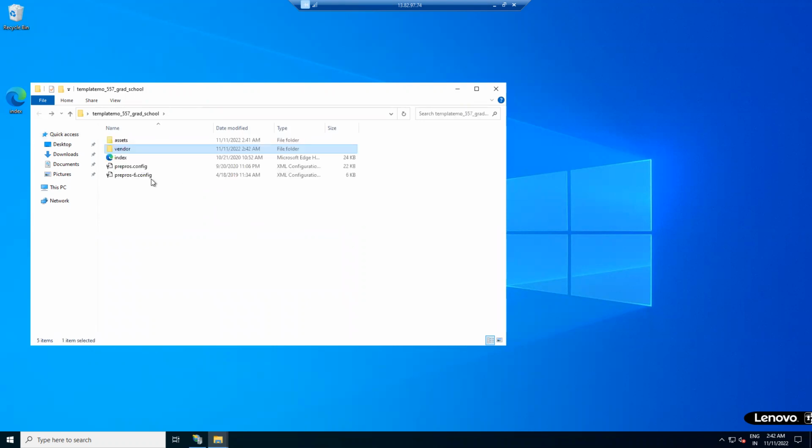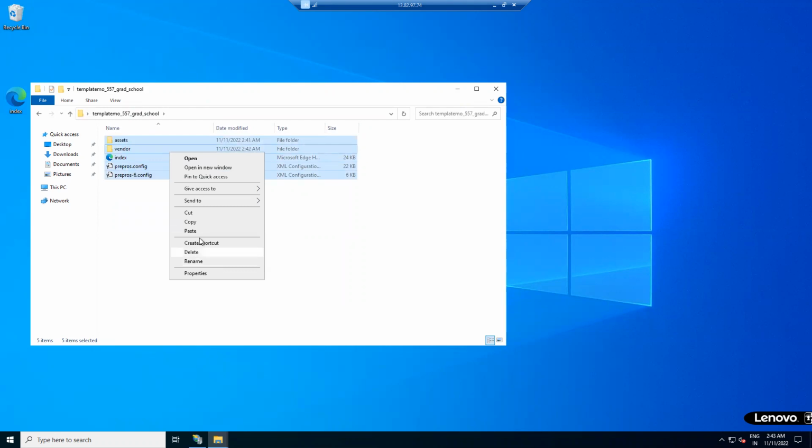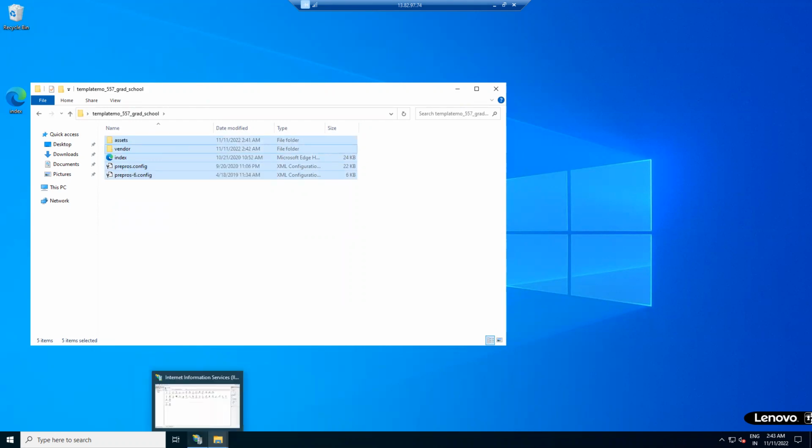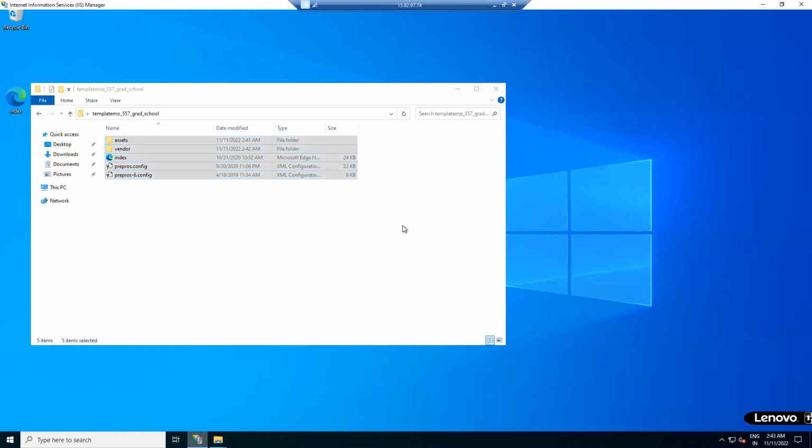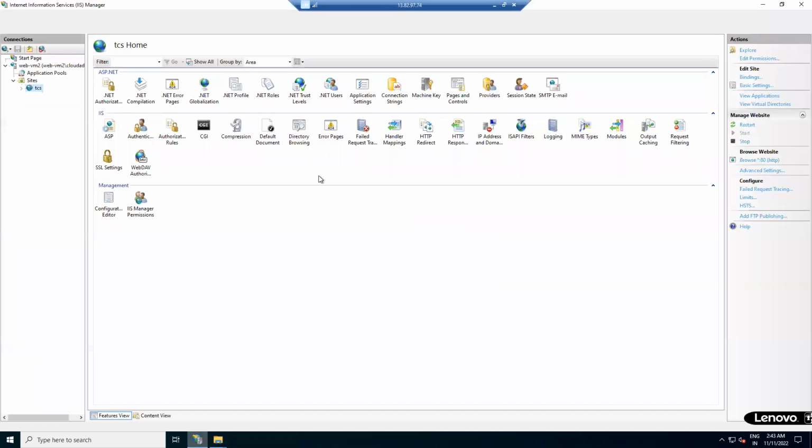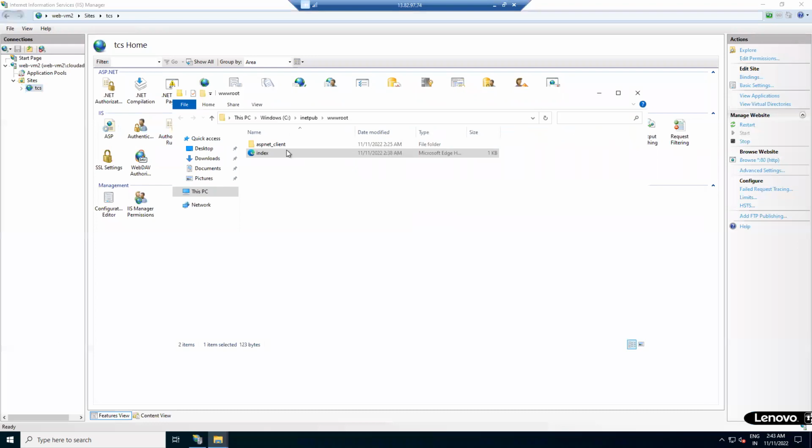Now I will copy this project, which I would like to deploy on top of IIS. Now open IIS. This is the IIS. Right click on TCS, open, remove this index.html.